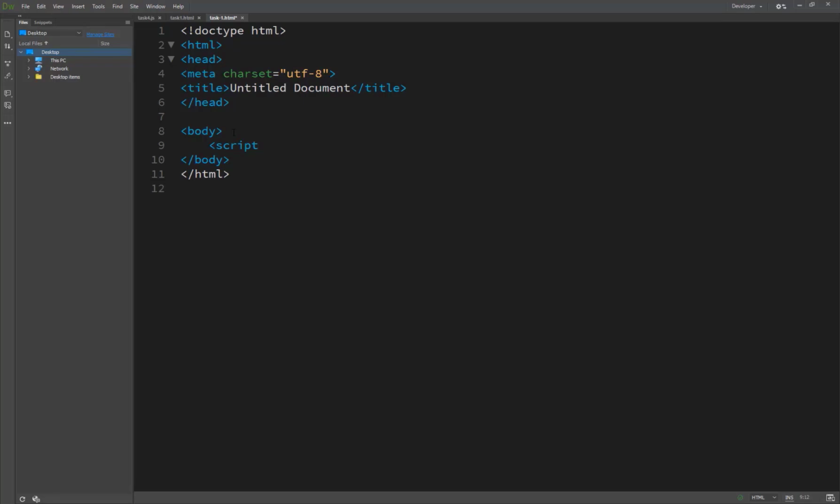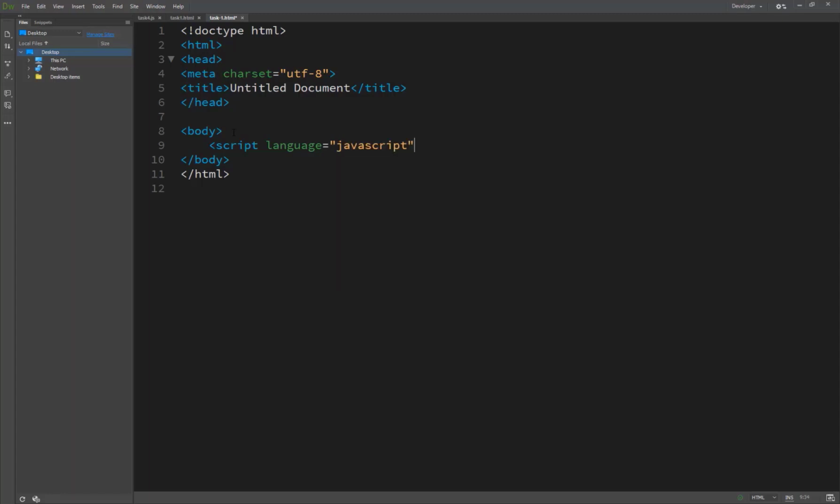One more important attribute is called language. The language specifies the scripting language you are using. Typically its value will be either JavaScript, or JavaScript 1.0, JavaScript 1.1, 1.2, and so on. By specifying a specific JavaScript version number, you indicate to the browser that the script can only run on a browser that supports the specified version.